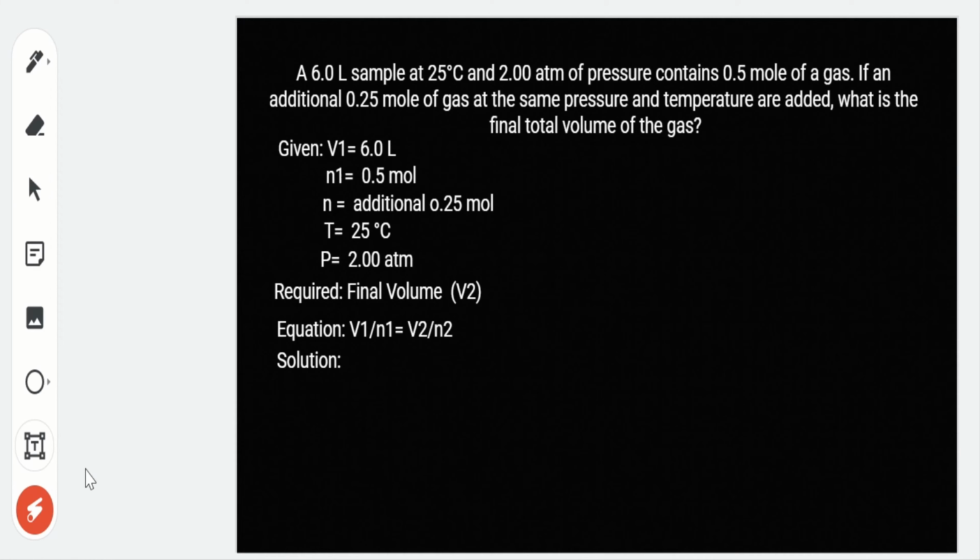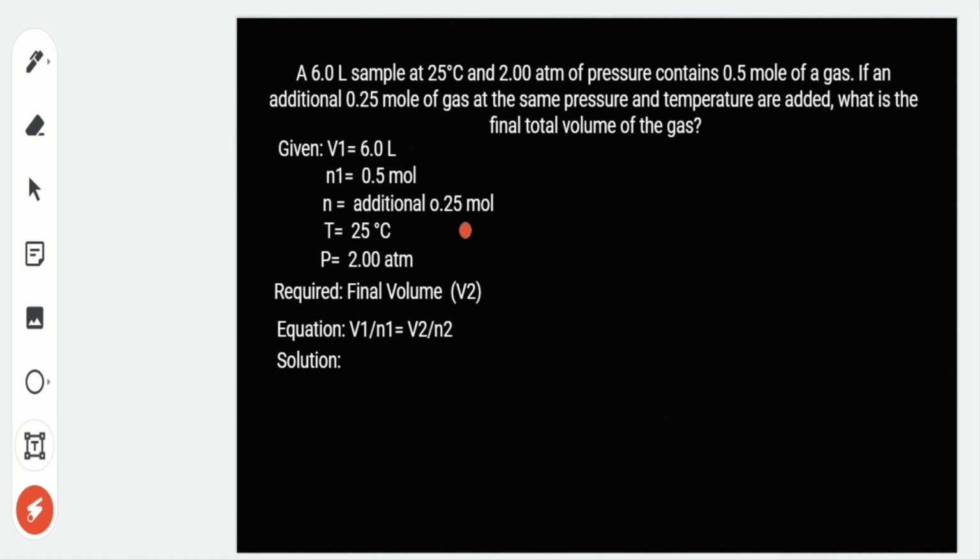So let's have our problem here. We have a 6.0 liter sample at 25 degrees Celsius and 2.00 atmospheres of pressure that contains 0.5 mole of a gas. If an additional 0.25 mole of gas at the same pressure and temperature is added, what is the final total volume of the gas?